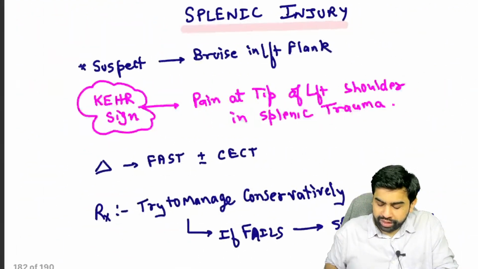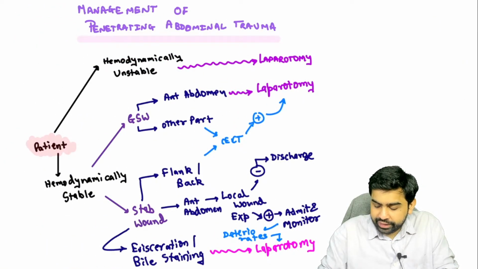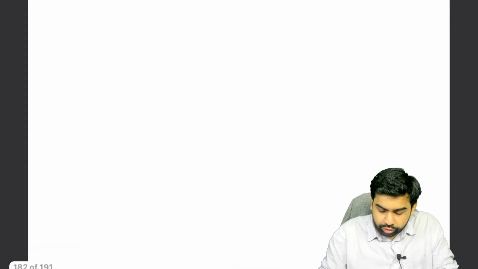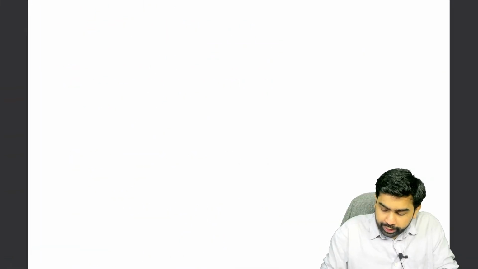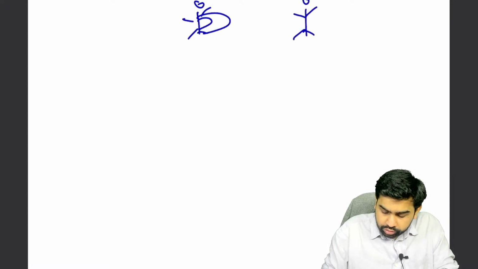Now let's talk about the stab injury to the anterior abdomen. For this, I'm going to draw two patients. This is the first patient, and these are two friends who went to the market to get something. They had gone to the market for a number of reasons, right?